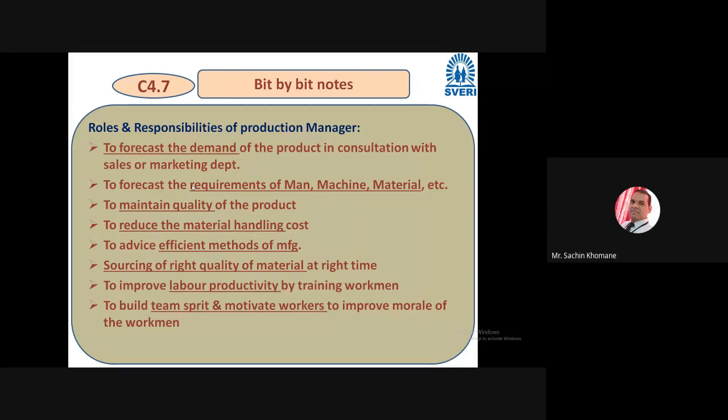Second role of you people is to forecast the requirement of man, machine, material. Same thing. Here it is expected that first you forecast demand of product, and in second thing you have to forecast the requirement of man, machine, material. So first forecasting is related to second forecasting. Here, that forecasting of man, machine, money, right?